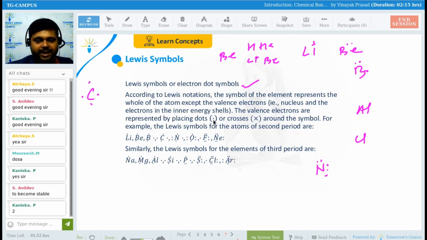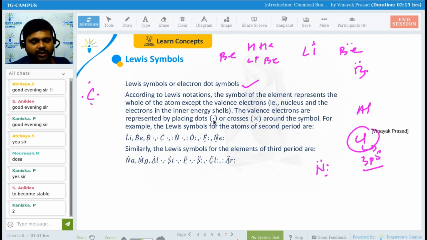In the case of chlorine, do you remember I tried to make you understand in periodic classification of elements, the electronic configuration of chlorine is 1s2, 2s2, 2p6, then 3s2, 3p5. Chlorine is having 3p5. So 5 outermost electrons? Sorry, not 5. 7 electrons will be there in the outermost shell. Yes or no, guys? How many electrons will be there in the outermost shell?